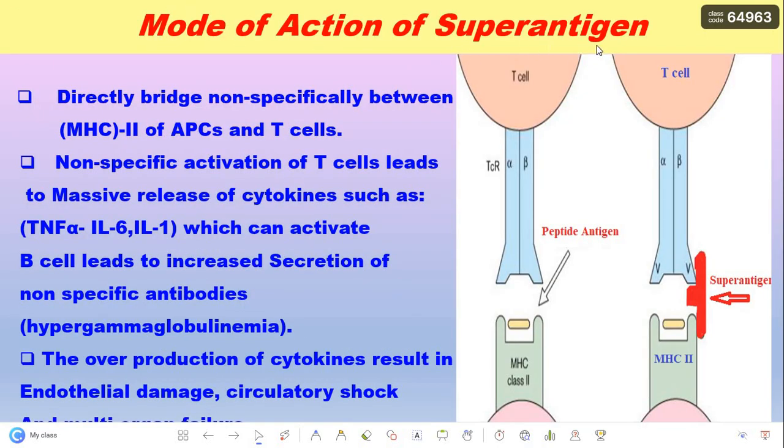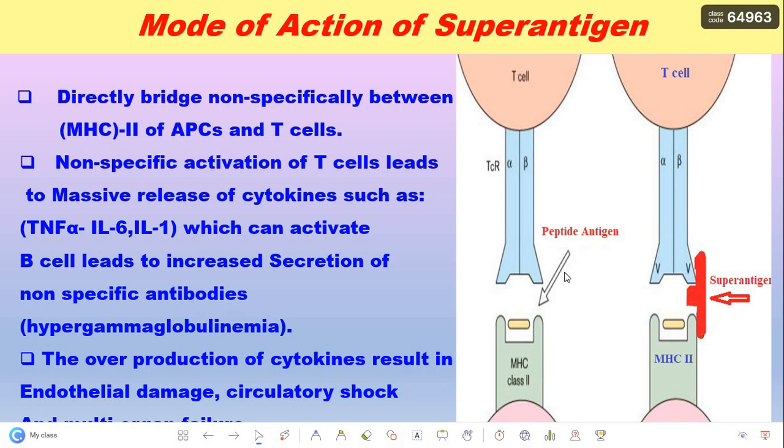Mode of action of superantigen. The first figure represents the mode of action of a normal antigen, by the conventional method of binding with MHC sites and the receptor of the T cell. The right side represents the superantigen, which enters between MHC2 and the variable region of the beta side of the T cell receptor.